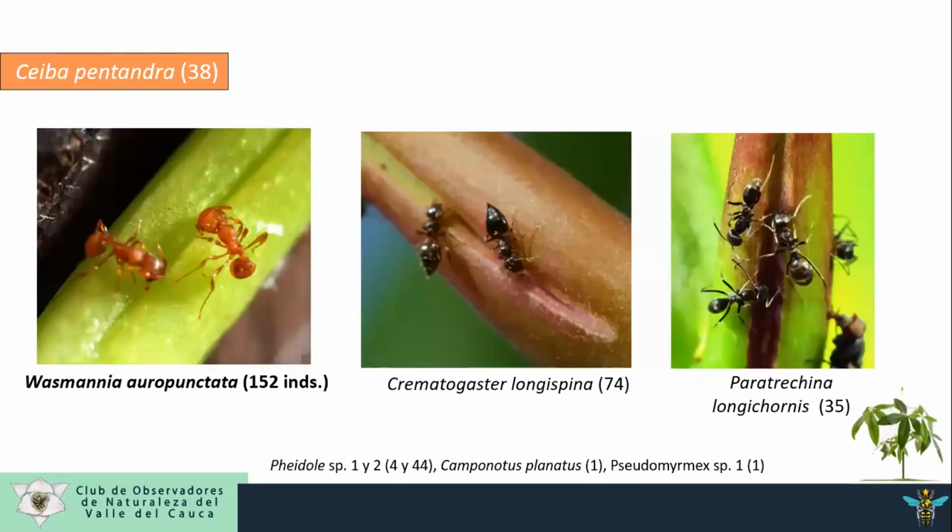Okay. In Ceiba pentandra, in 38 plants, we detected 6 ant species occurring in small plants. The most common are Wasmannia auropunctata, Crematogaster longispina, Paratrechina longicornis, and other species that are in process of identification.